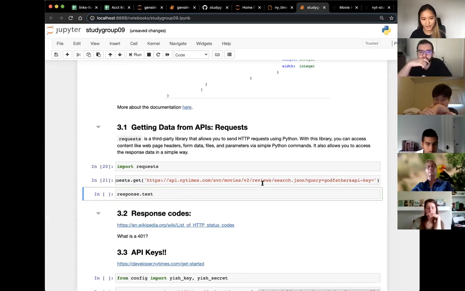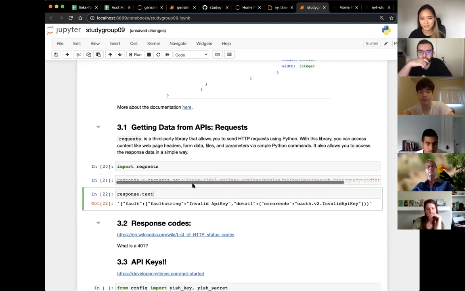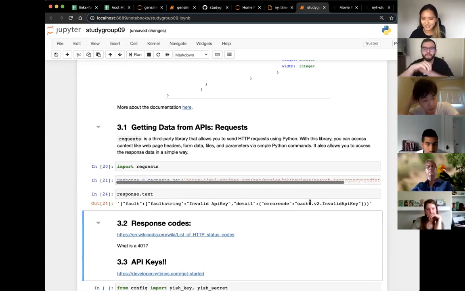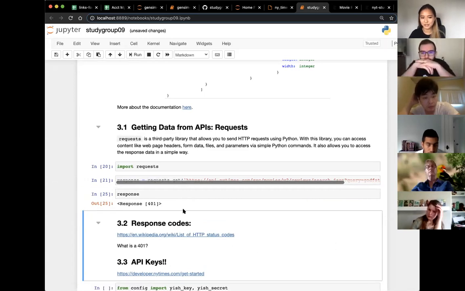All right, we ran that. The response object has different attributes, and one of them is text, so we can see what the response is telling us. So let's look at response. We get a 401, and with response.text, we get this stuff. This gives us a clue of why this isn't working. Let's go back to response, because we're going to talk about response codes.